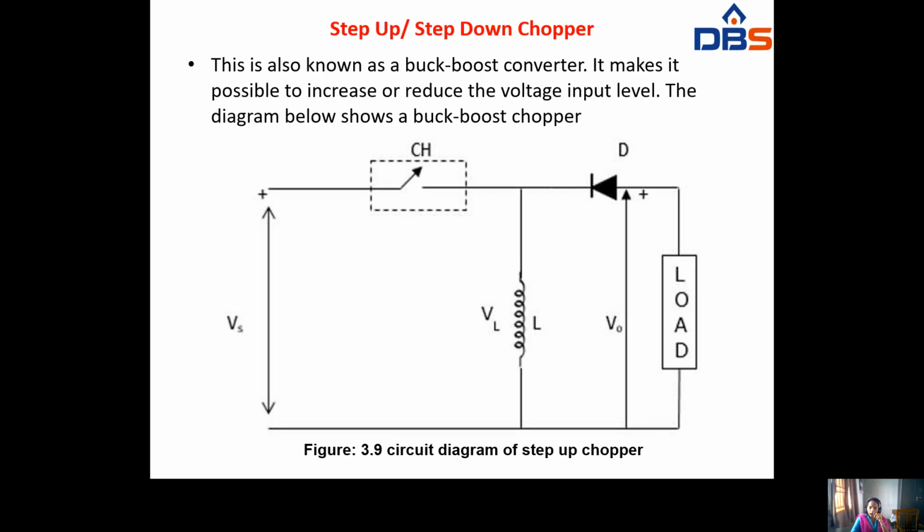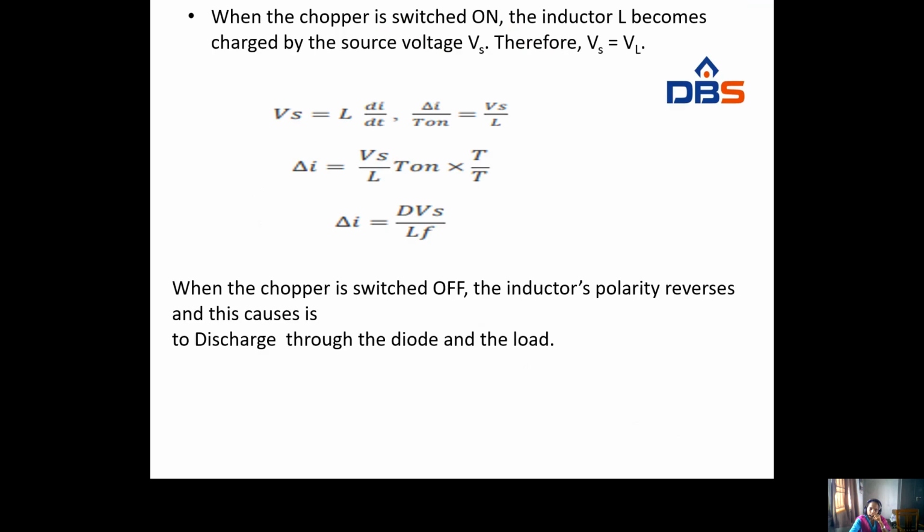Next, step up and step down chopper. This is also known as a buck boost converter. It makes it possible to increase or reduce the voltage of the input level. The diagram below shows the buck boost converter. Here we have the chopper, inductance, and load, and the diode will be connected. So this is the circuit diagram of the step up and step down chopper.